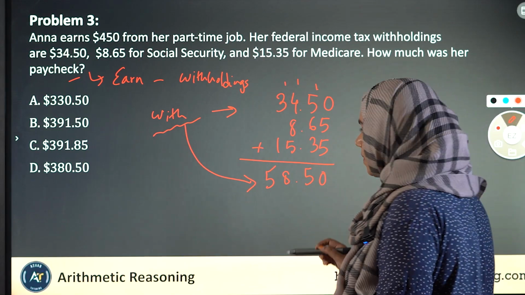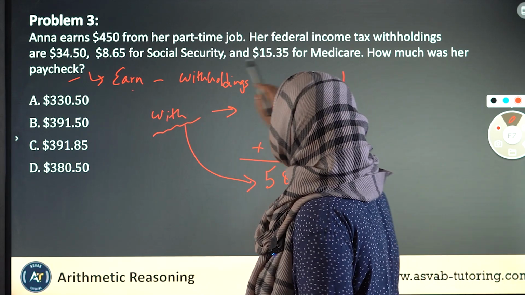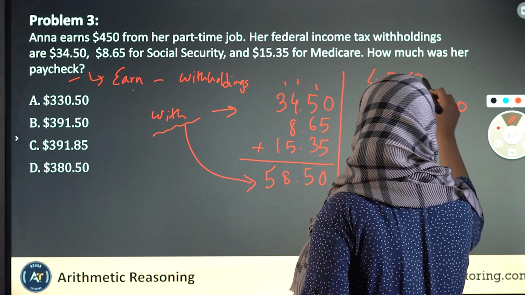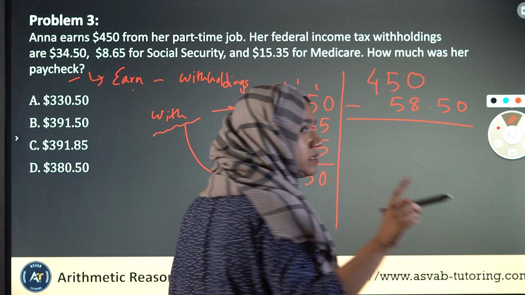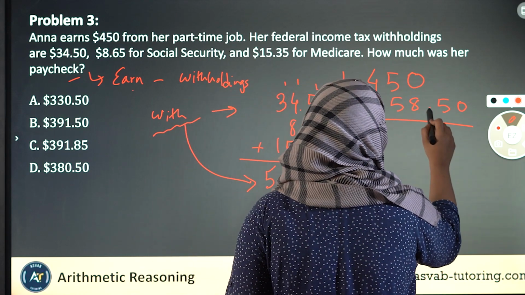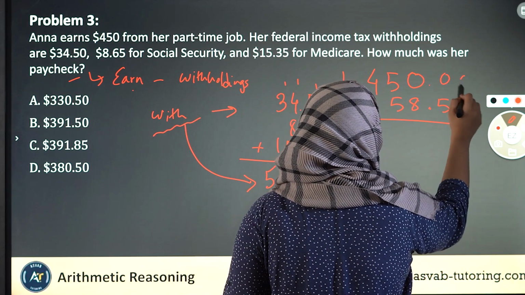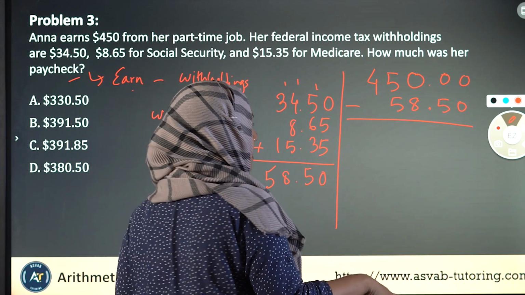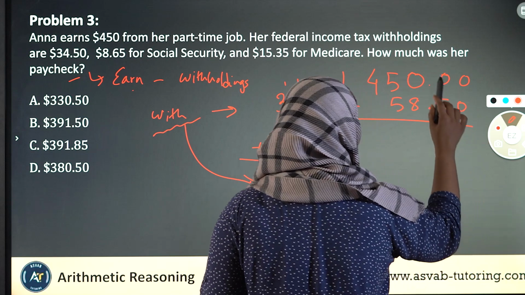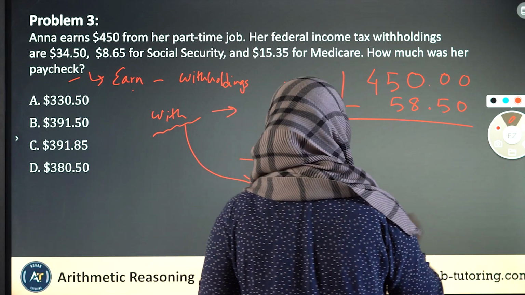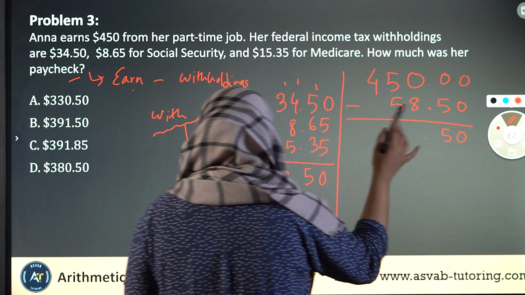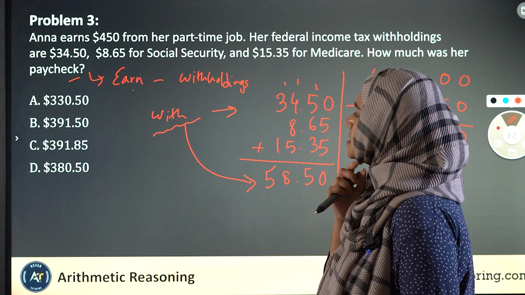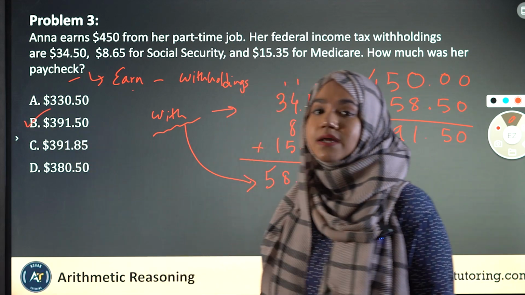$58.50. However, what's her paycheck? Her paycheck is how much she has earned, 450 minus 58.50. When we do additions and subtractions with decimals, something you need to keep in mind is that we need to line up all the decimals, because 450 doesn't have a decimal. We need to put the decimal point right next to the entire number. If I do the math here, if I take this as 100, it's going to be 50 here. And then if I bring everything else down, it's going to be 391.50. So as you can see, the answer is once again option B.